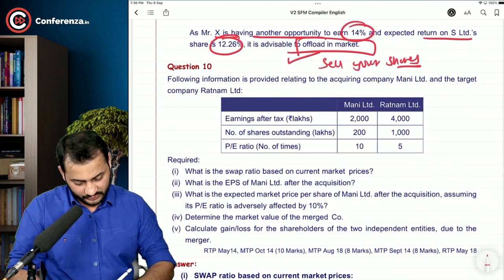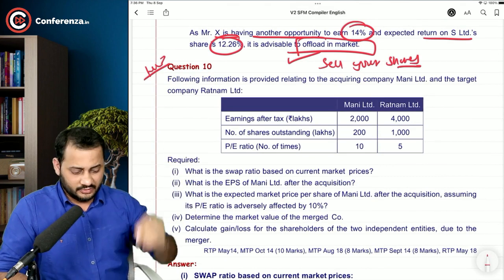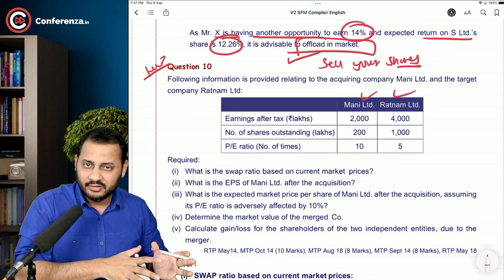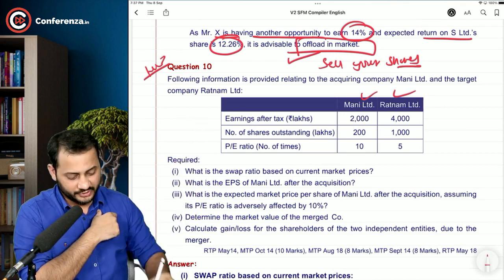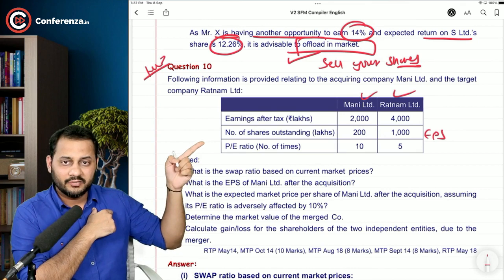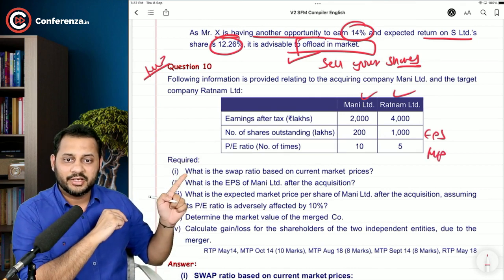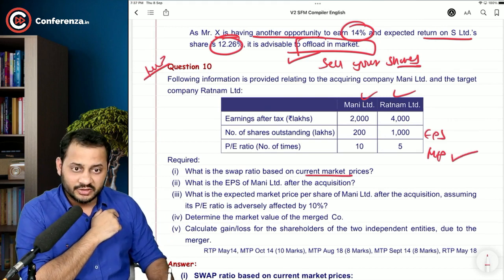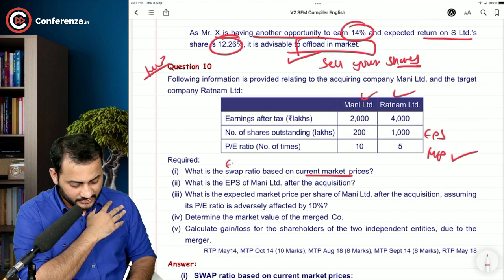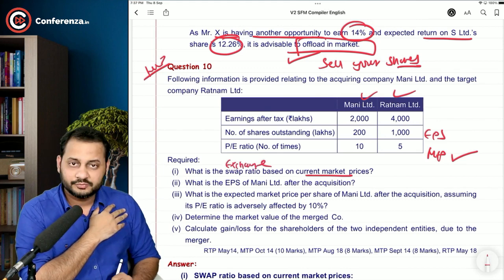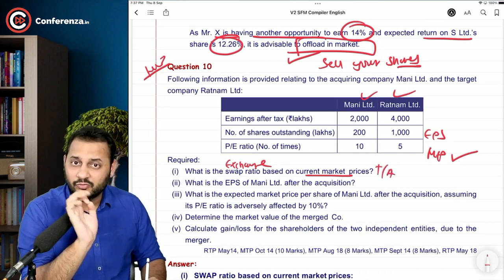I'm giving you this question as homework because again there will be two companies, the acquirer and the target company. Earning after taxes divided by number of shares will give you EPS, multiplied with the P/E ratio will give you market price. Cool. What is the swap ratio based on the current market prices? On this market price that you calculate, you will calculate the swap ratio. Swap ratio is nothing but the exchange ratio. Because market price is a positive factor, target by acquirer will be the formula.